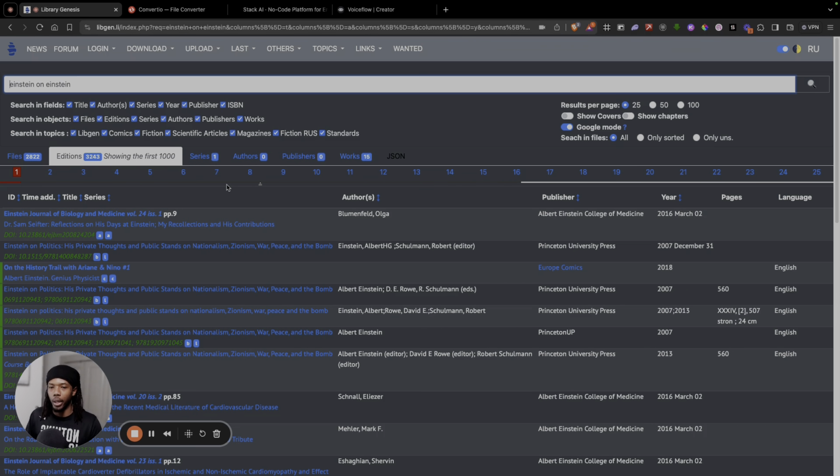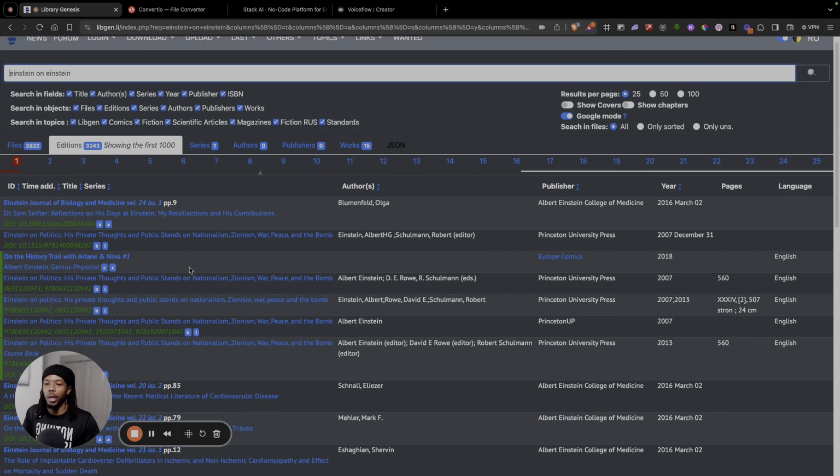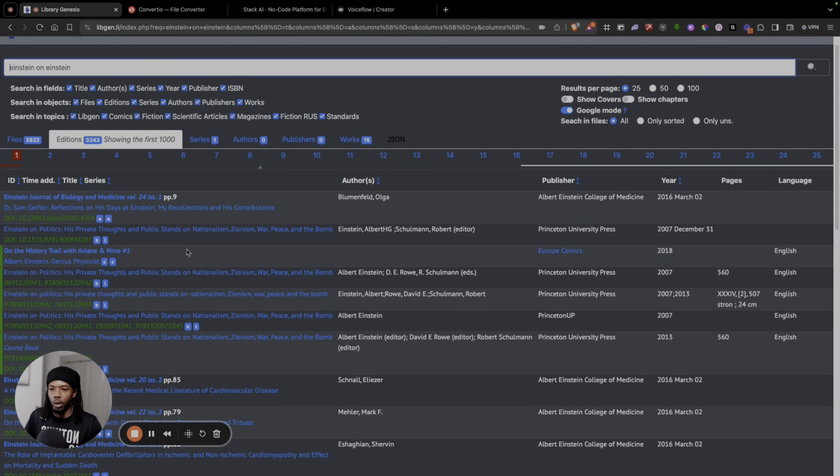So I actually used this back in college to not pay for textbooks. I literally just would type the name of my textbook, come in here, get the PDF, and download it, right? So I was able to save a lot of money that way. But the same thing works for pieces of nonfiction, fiction, whatever, anything you guys want to read, you can probably find